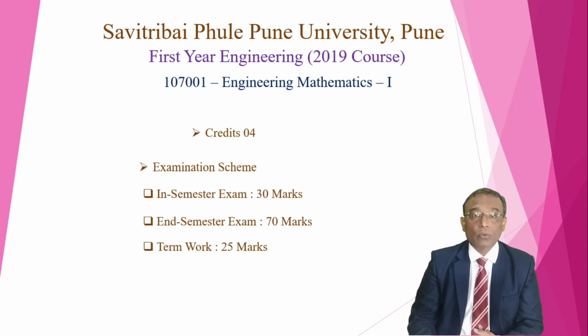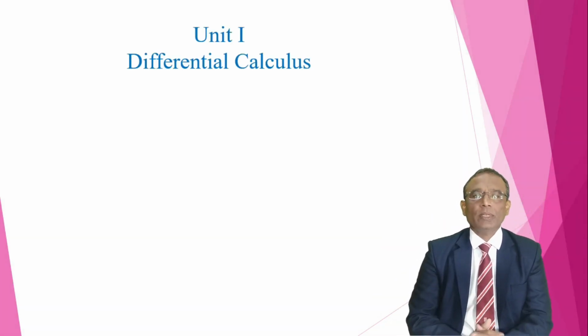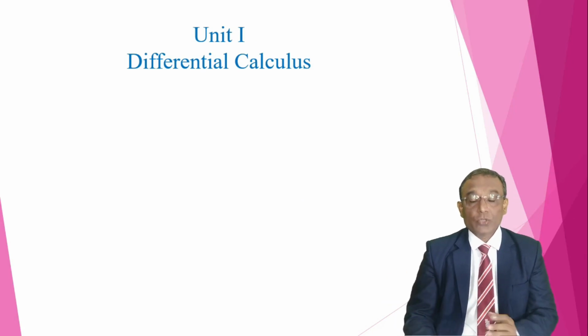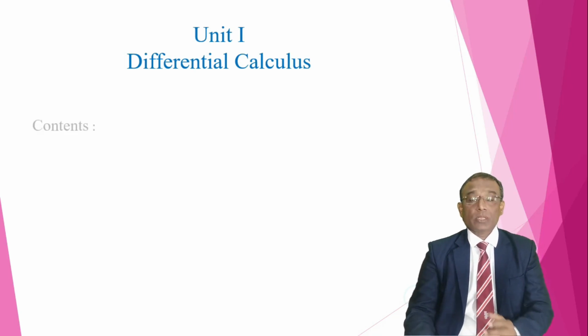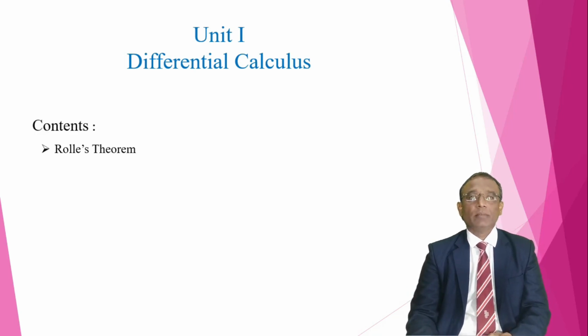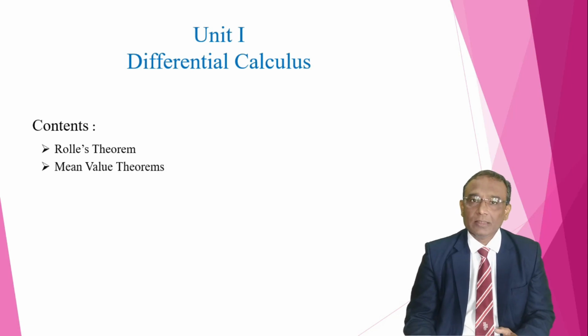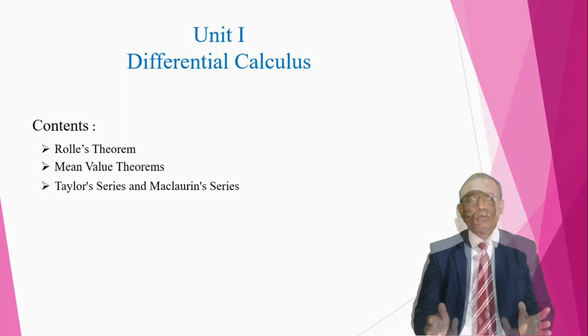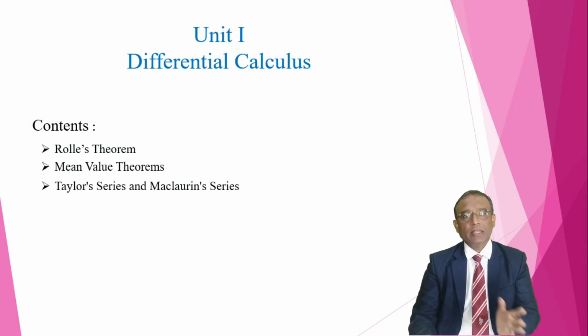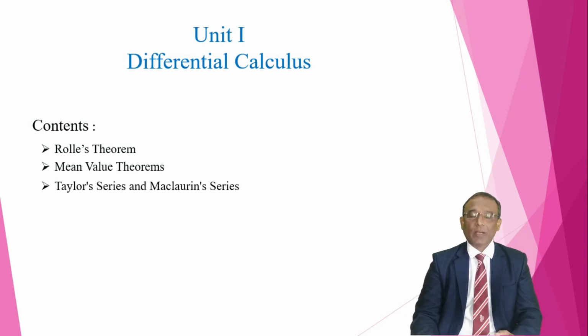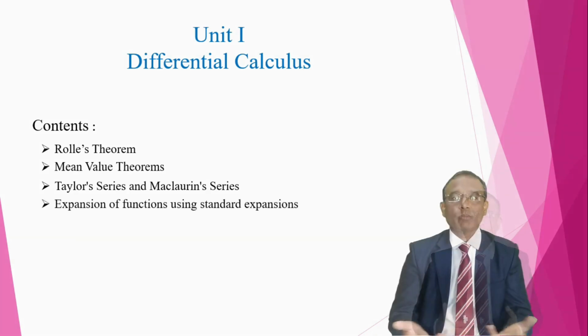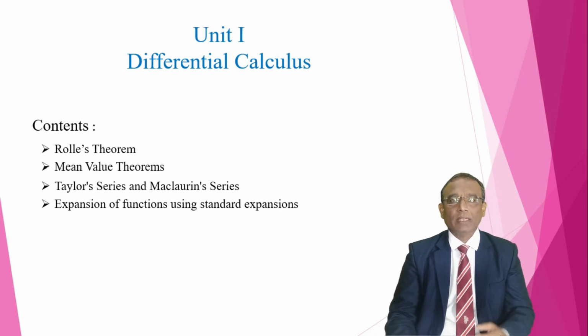Now, syllabus and the course outcomes. Here, the syllabus is split into 6 units, unit number 1 to unit number 6. The first unit is differential calculus. In differential calculus, Rolle's theorem and Lagrange's mean value theorem you have to study, because these are the basic theorems of differential calculus. Then Taylor series and Maclaurin series, because when you want to expand any function in ascending powers of x, the Taylor series and Maclaurin series are used. They are also used while solving differentiation problems, integration problems, or while evaluating limits.